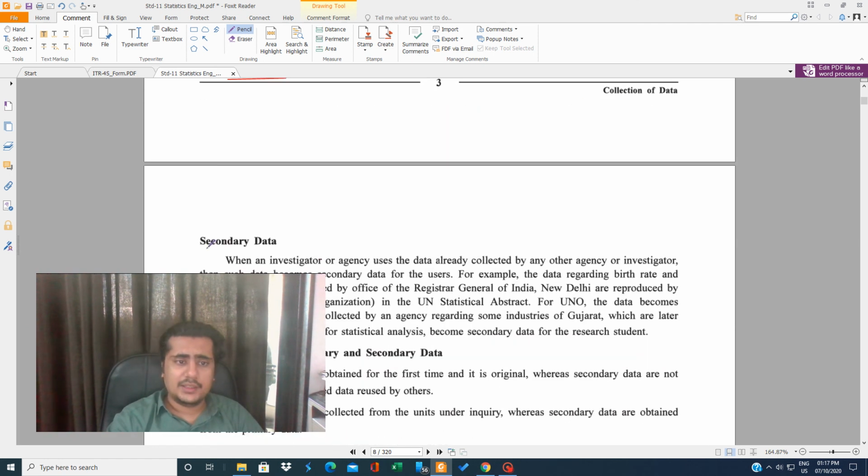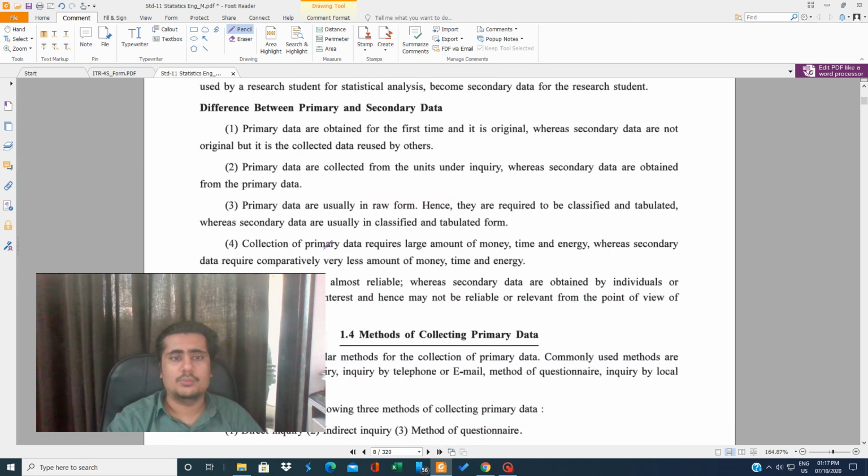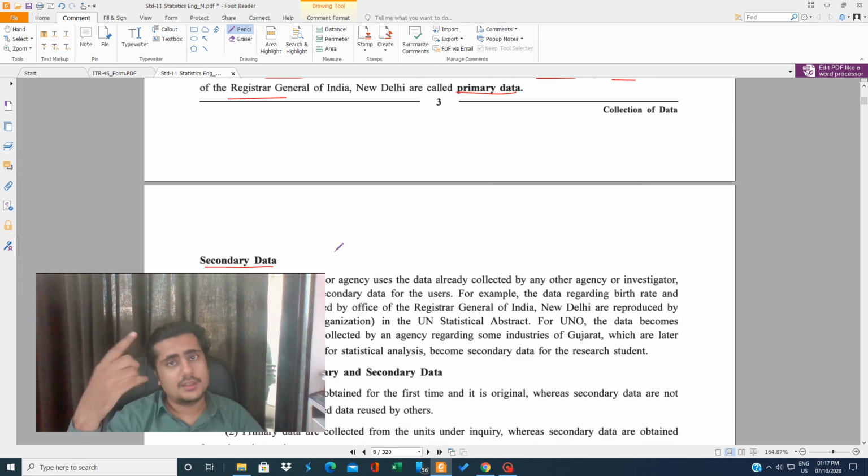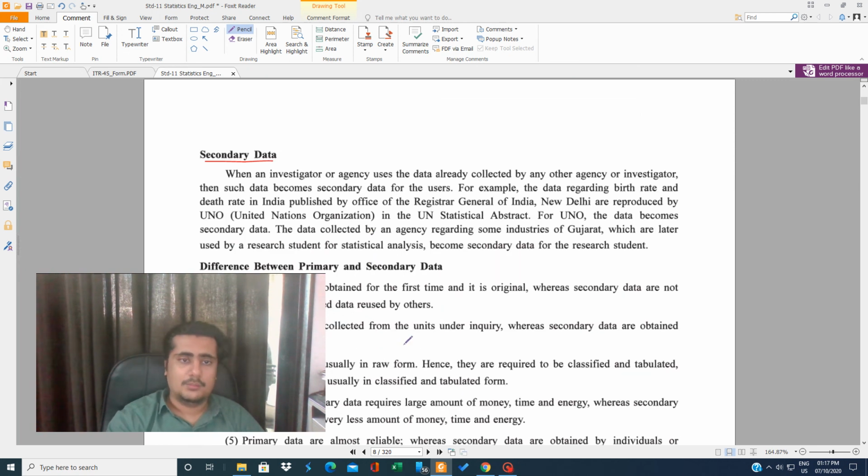What is secondary data? Secondary data is something that is already collected. You will go to your class teacher and ask, ma'am, give me the list of marks. Your teacher has prepared the marks, so your teacher has collected the data. For your teacher, it is primary data. You will take the ready-made data, and for you it is secondary data. That means you have not collected it, but someone else put in the effort and you are taking the benefit.